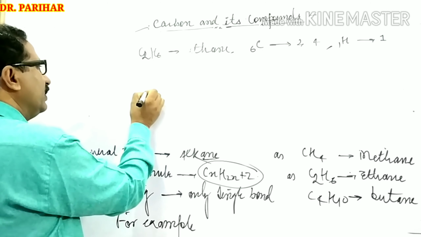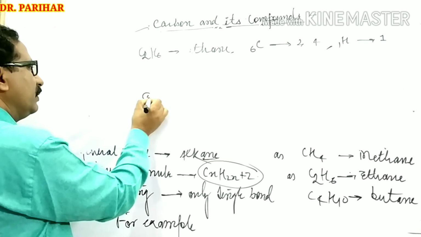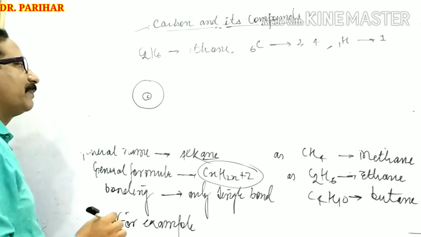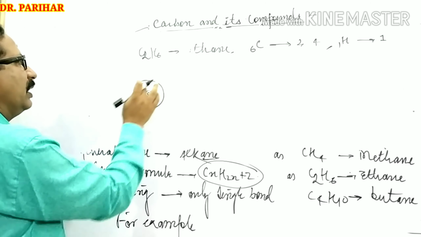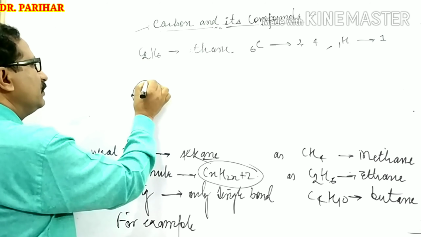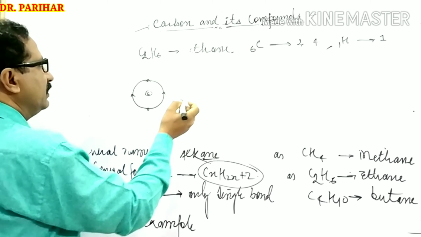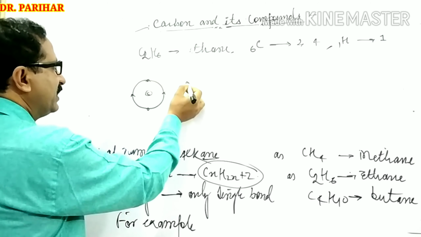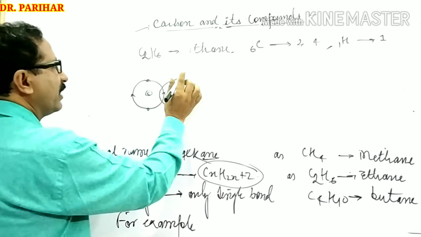C, this is the carbon atom, nucleus. This one is the outermost shell of the carbon atom, having 4 electrons: 1, 2, 3, 4. These are the 4 electrons. Okay, this is one carbon atom, and this one is the other carbon atom.